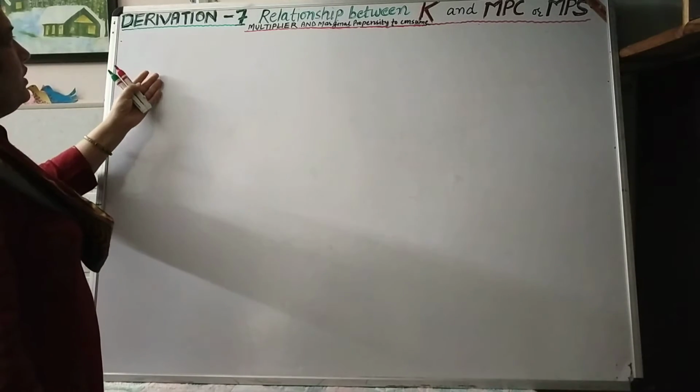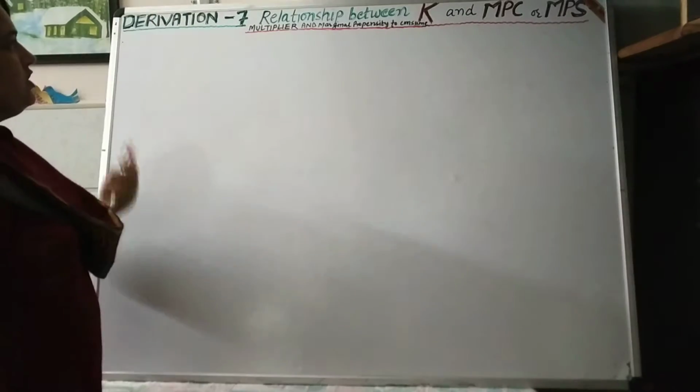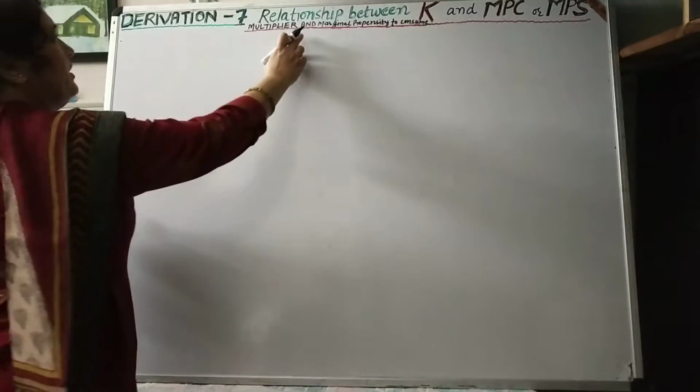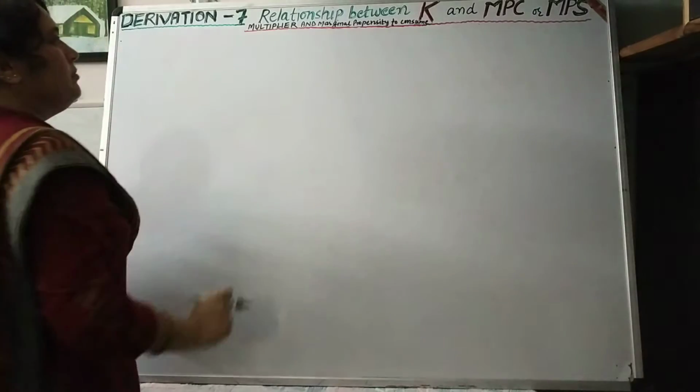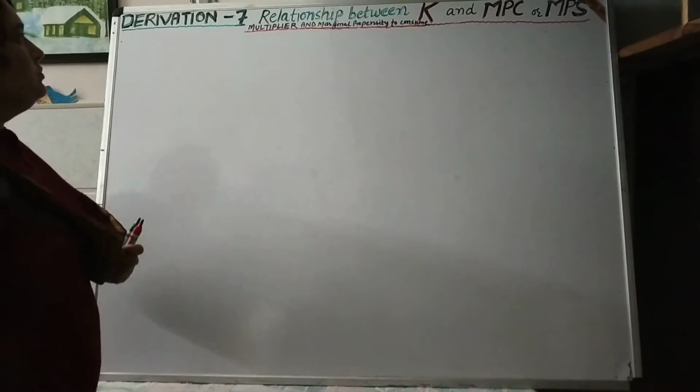In this video, we will clear the seventh derivation, which is the relationship between multiplier and marginal propensity to consume.